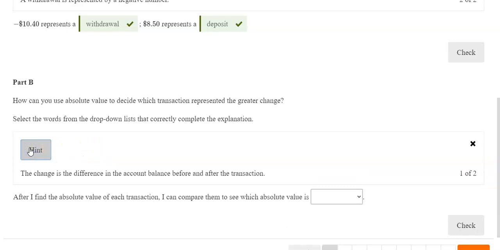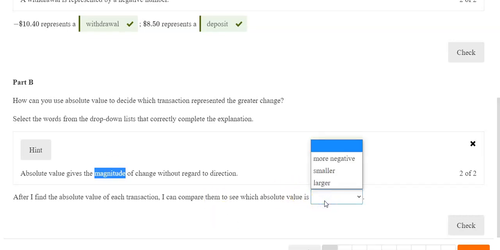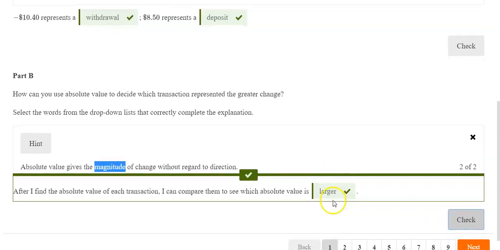The change is the difference in the account balance before and after the transactions. Absolute value gives the magnitude of change without regard to the direction. So remember, magnitude means the same thing as absolute value. Everything will come out positive. Okay, so we have larger, because the question was, how can you use absolute value to decide which transaction represented the greater change? So we wanted to see which one's absolute value was larger.